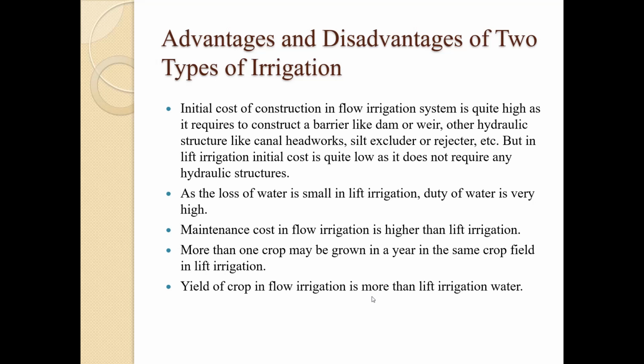As the loss of water is small in lift irrigation, the duty of water is very high. So more water is going towards the field, and we are taking more yield from the water which is available. The maintenance cost of flow irrigation is again higher than lift irrigation, because of all these structures, that is dams, weirs, canals, the maintenance cost of flow irrigation is more as compared to lift irrigation.